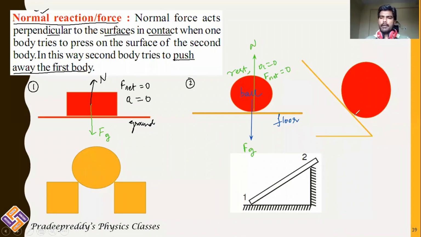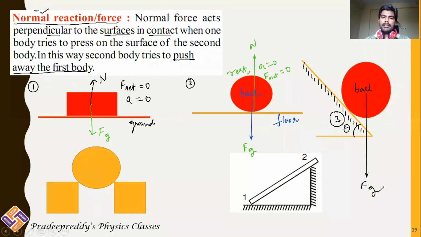Now come to example number 3. A ball is resting on the inclined plane. This is the inclined plane, and it is inclined by an angle theta. Now observe carefully. The gravitational force acting on the ball is vertically downward. This is the gravitational force, Fg.